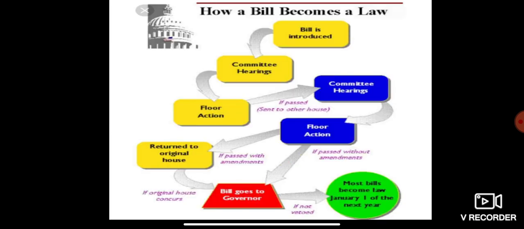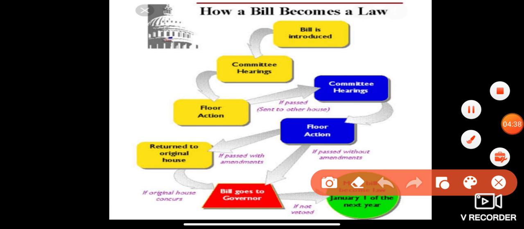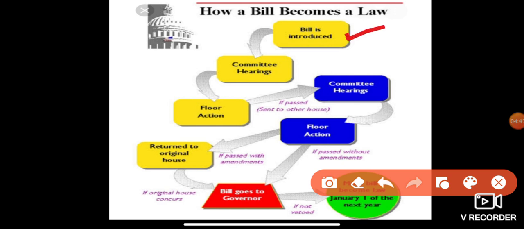So how does a bill become a law in Parliament? Remember, please see the chart carefully. A bill is introduced first, and after that comes committee hearing. Then comes the floor action. It is passed to committee hearing again, and after that, if passed, it is sent to the floor action.